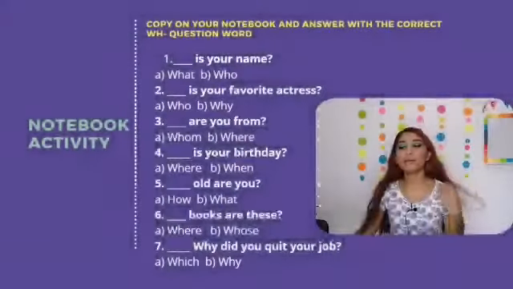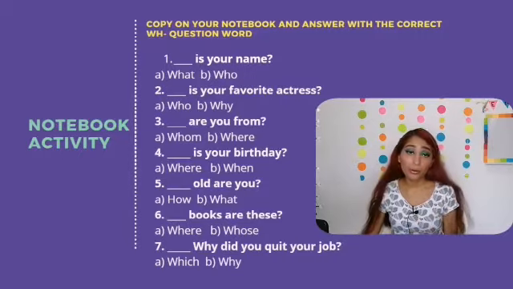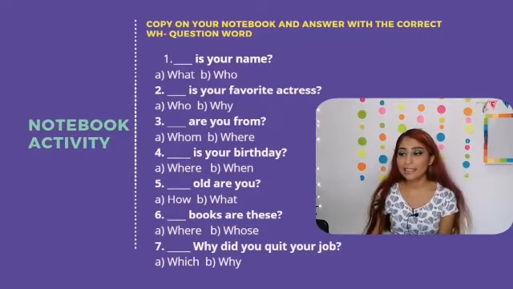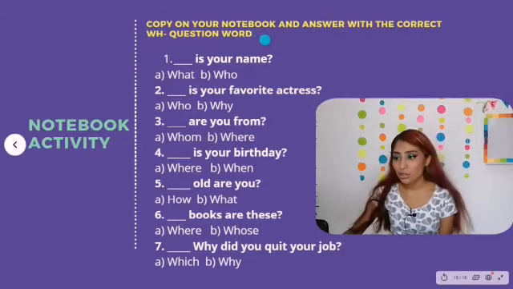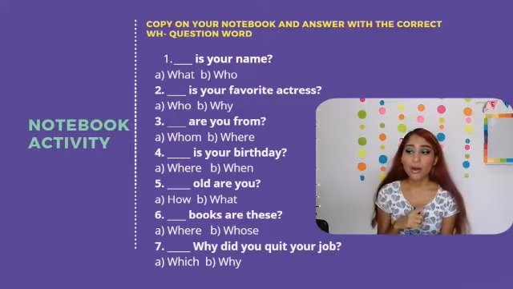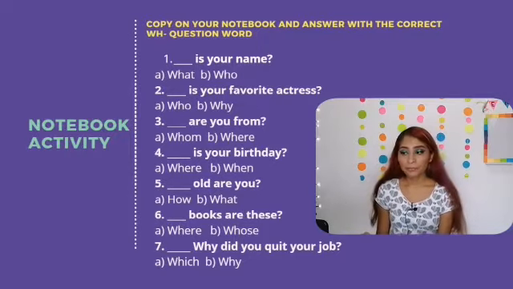So, we have one more activity for the notebook, and the instruction says, copy on your notebook and answer with the correct WH question word. And you have 7 questions, and you have 2 options, A and B for each.